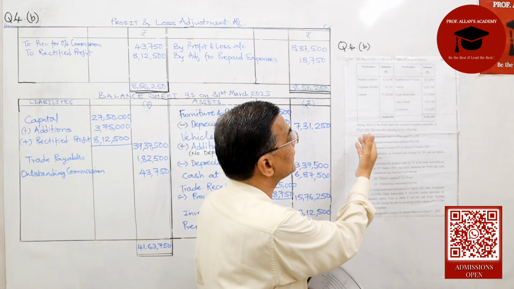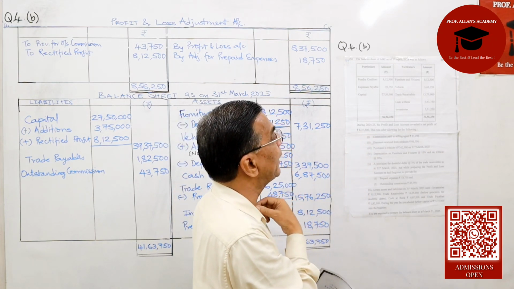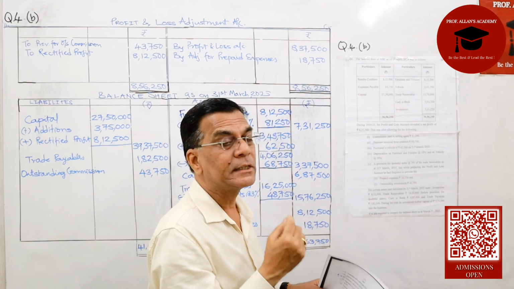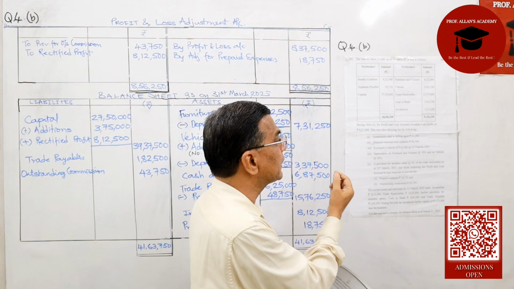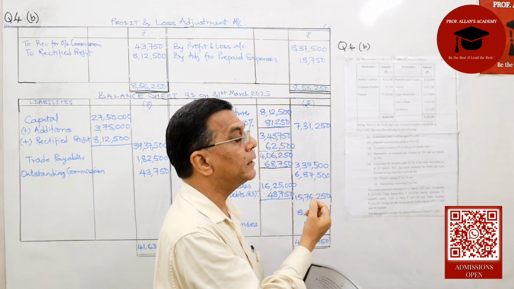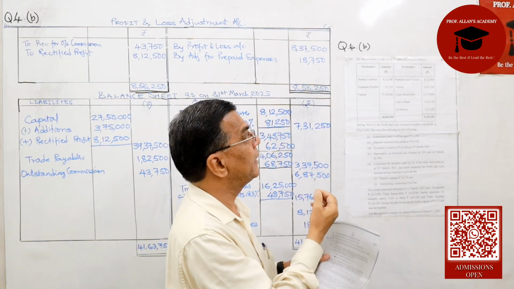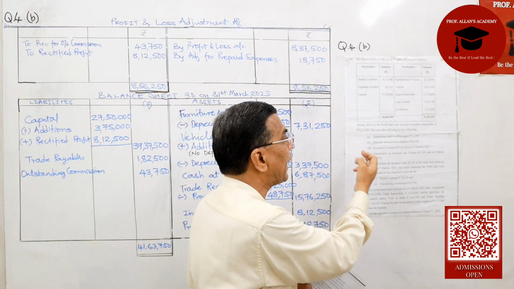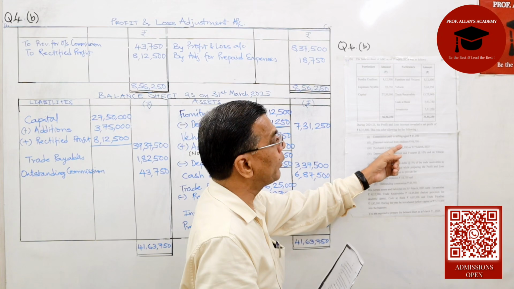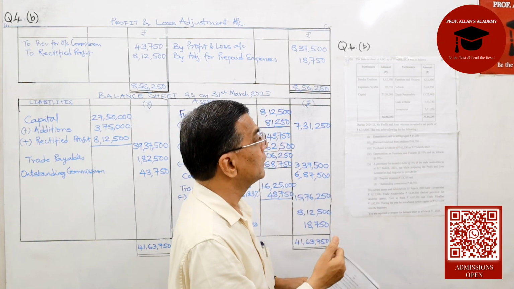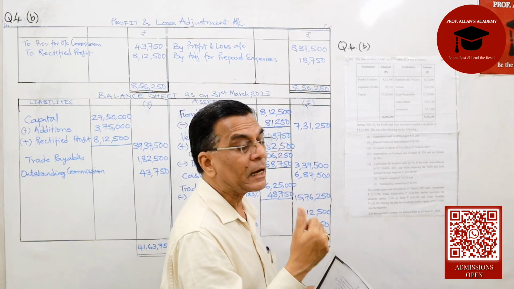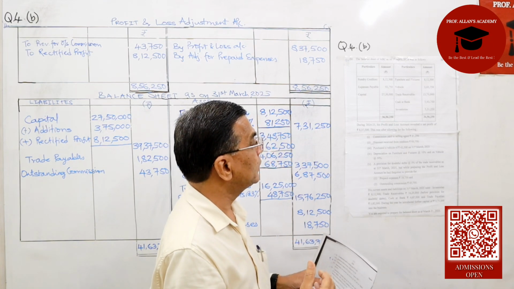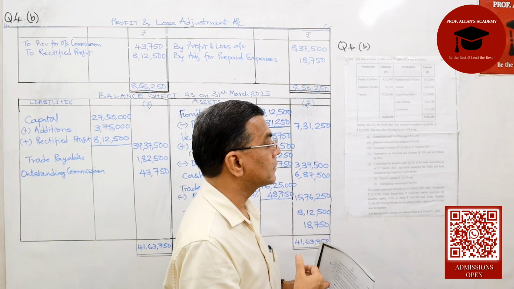They say that the profit is 8,37,500, arrived at after allowing for the following: commission paid, discount received, purchase of vehicle, depreciation and provision for doubtful debts.